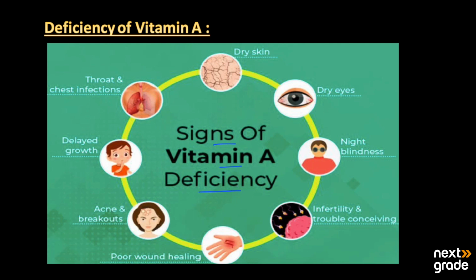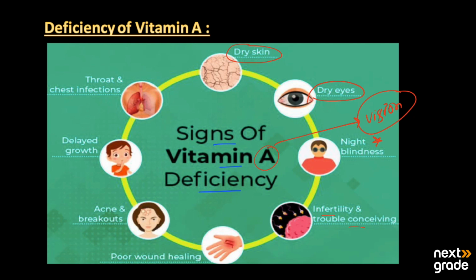The first one, the skin just starts to dry, as do the eyes, because vitamin A is very helpful in proper vision. If we have its deficiency, then it may cause night blindness. It is the disease in which we cannot see during night. It may also cause infertility and trouble conceiving. It is very important for females as well.